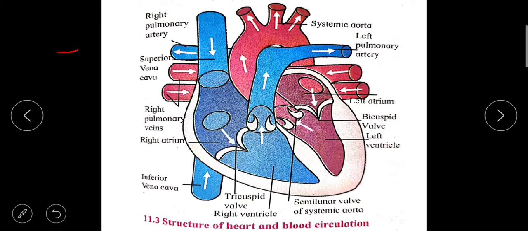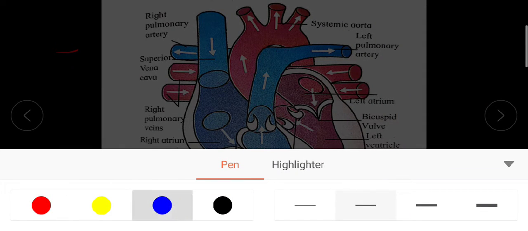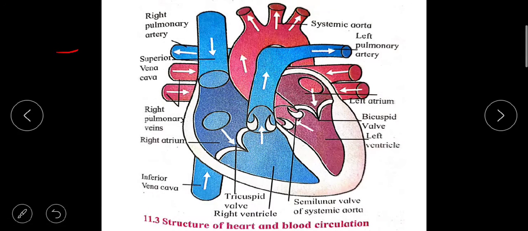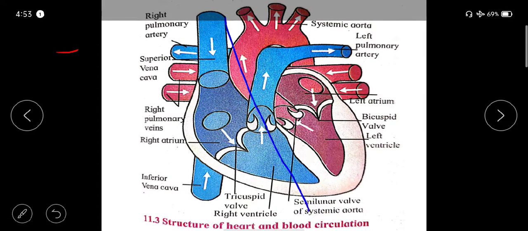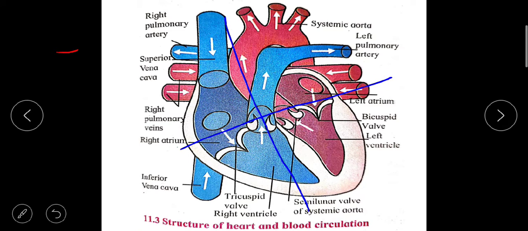Now internally, the heart is divided into the left and the right compartment, and each of those compartments is again divided into two chambers. Upper chambers are known as the atria, and lower chambers are known as ventricles. Now see, four chambers.